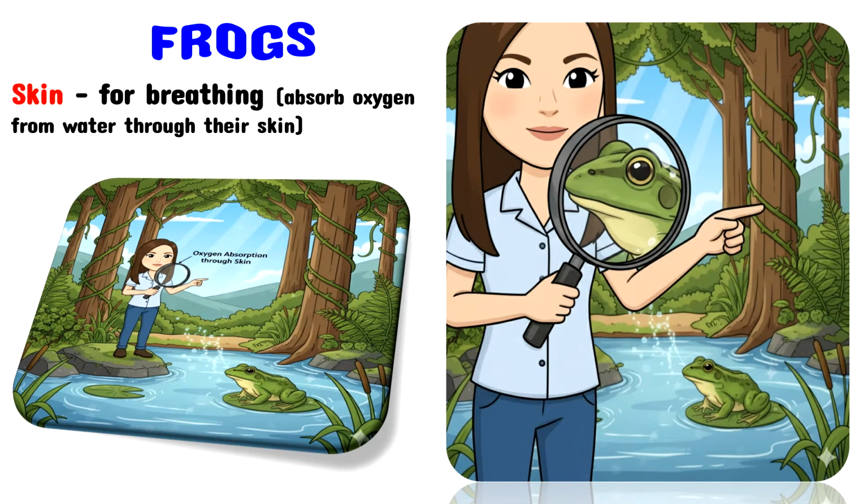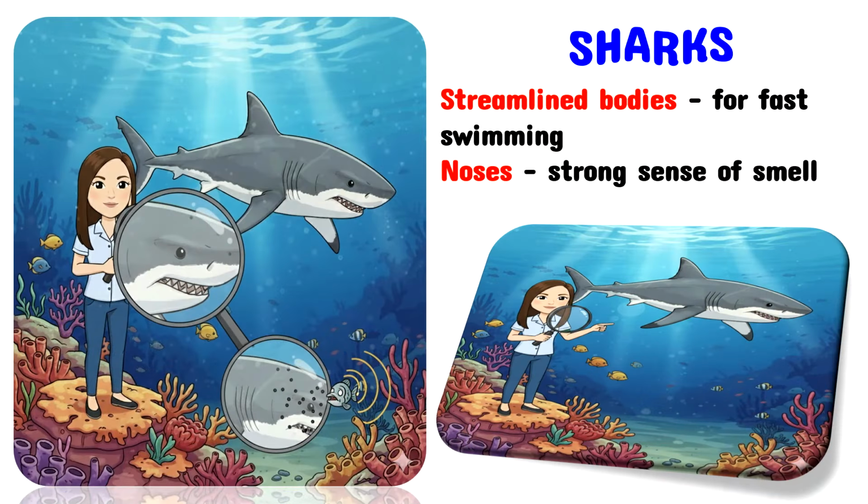Frogs can absorb oxygen from water through their skin, while sharks have streamlined bodies that enable them to swim fast and noses that have specialized sensors that detect electric fields from other fishes or animals, helping them hunt for prey.